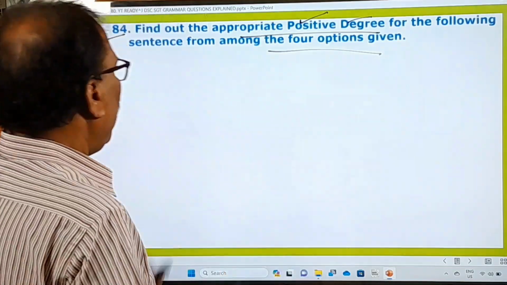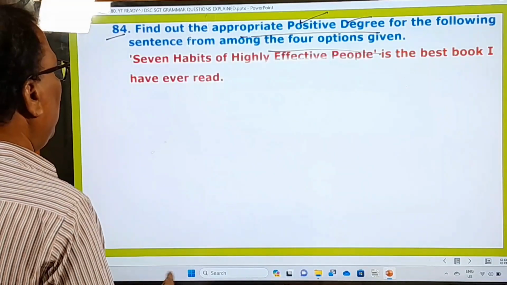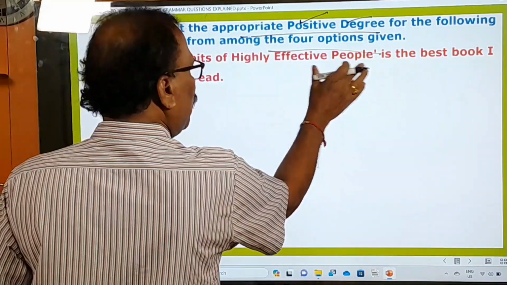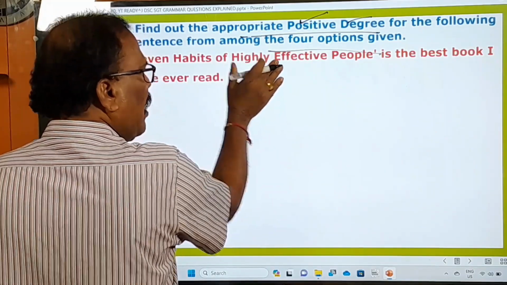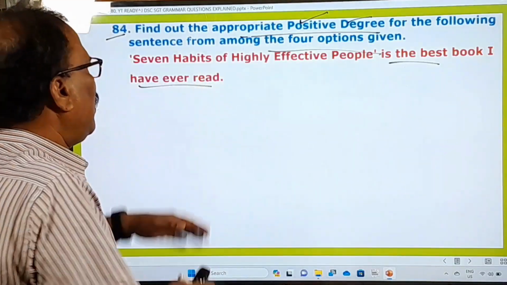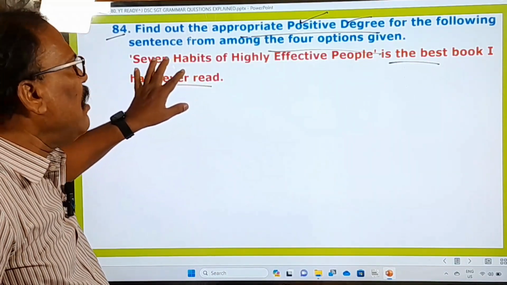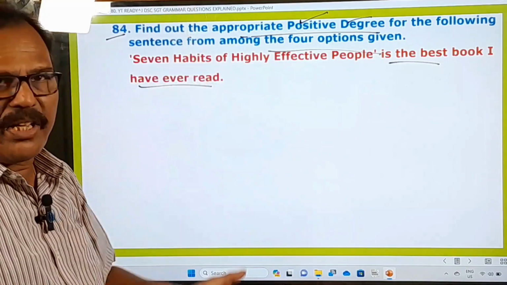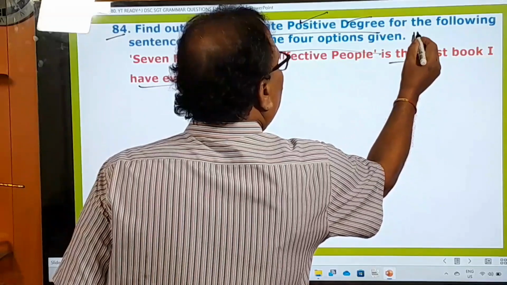Okay, right. And positive degree, appropriate positive degree. And here what is the question given? "7 Habits of Highly Effective People" is the name, the title of a book, is the best book I have ever read. So here the examiner is trying to confuse you only by giving a lengthy sentence. Actually this is "the best book I have ever read." This is only a method.